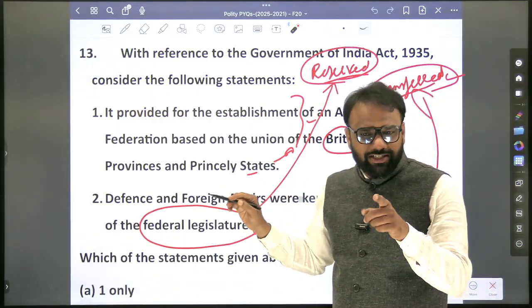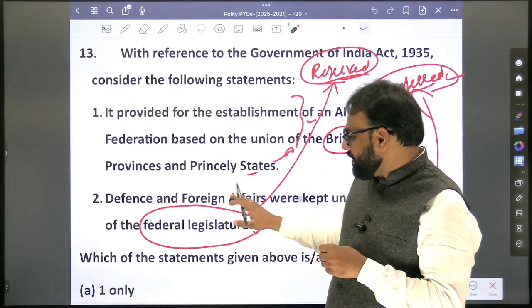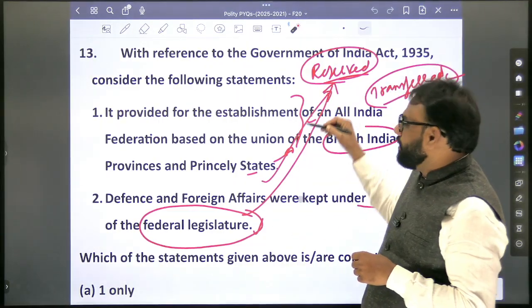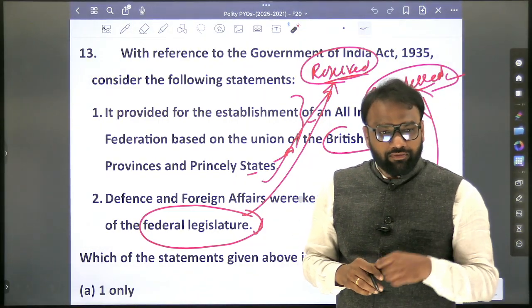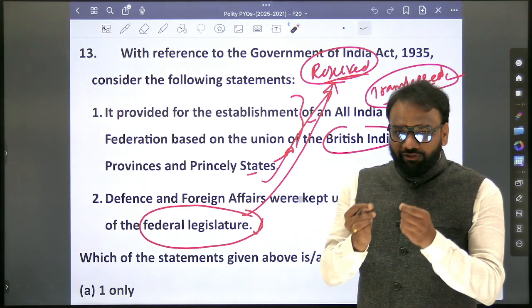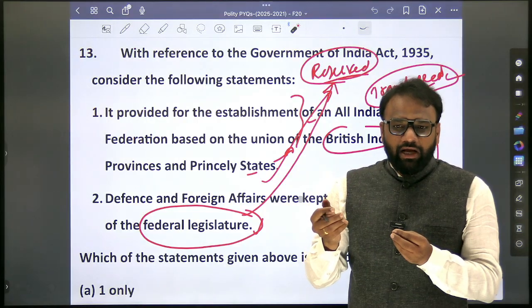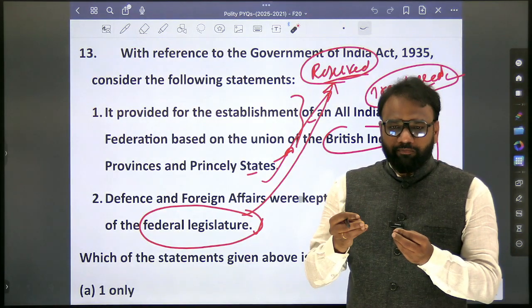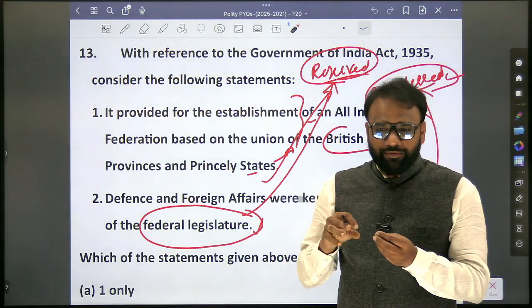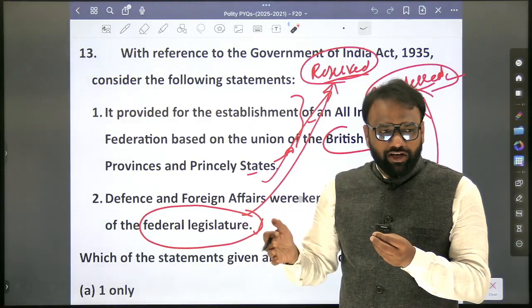Probably in the previous year also we had this discussion. So what is that? Defense, foreign affairs, and one more matter is under the direct control of the Governor General or Viceroy: ecclesiastical affairs. So hence the second statement is wrong. It means apart from the traditional Lakshmikant content, now UPSC is going beyond it. Again, there is some aspect of curiosity, because in the previous question papers there have been questions on diarchy. They have gone to a deeper level, but for the first time in the last 3-4 years.